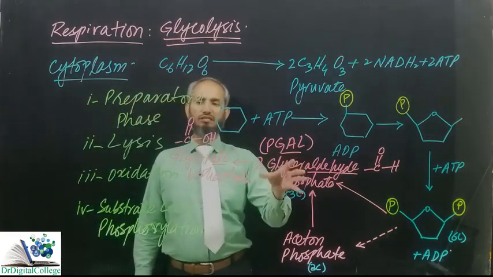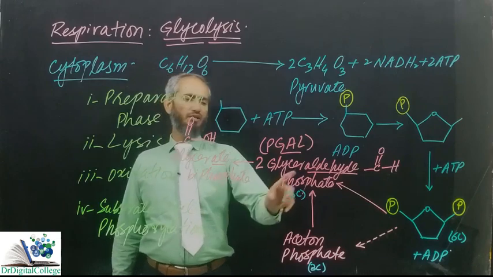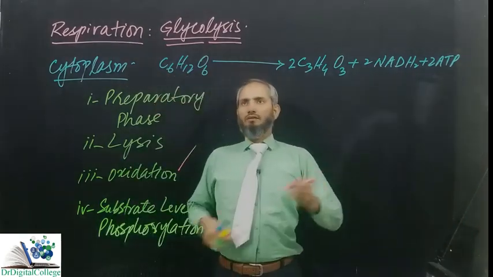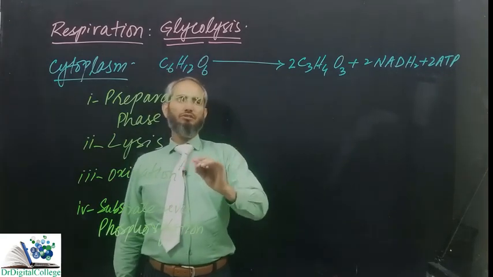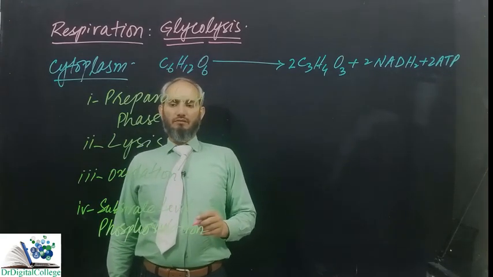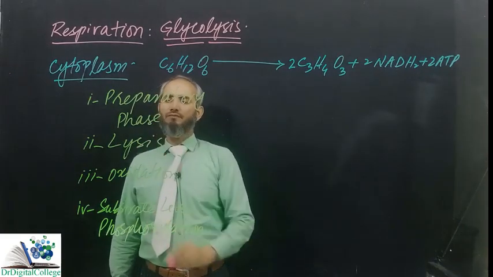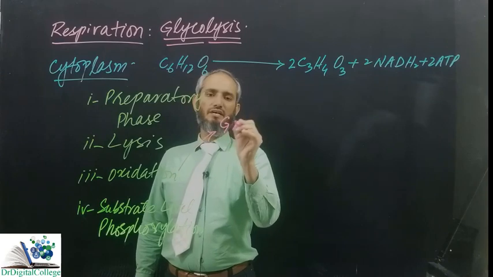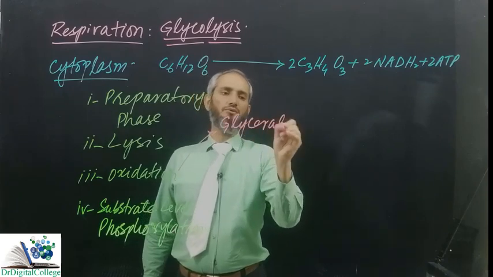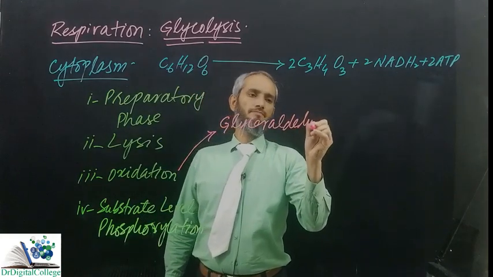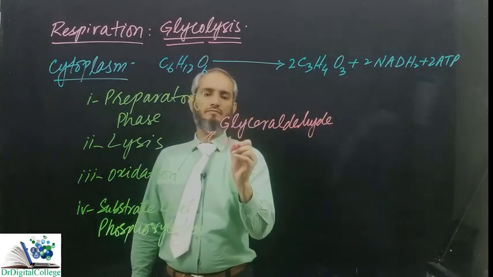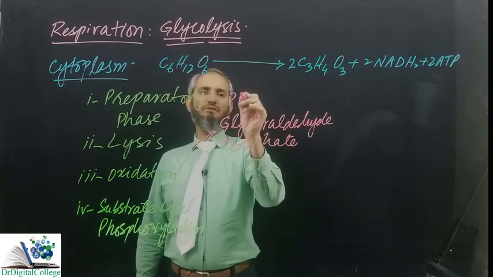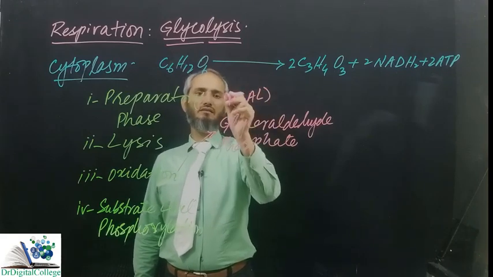Now let's see in detail what is happening in the oxidation of glyceraldehyde. We were talking about the oxidation of the products of lysis of the 6-carbon compound. We saw that glyceraldehyde phosphate is produced, which is also called PGAL.